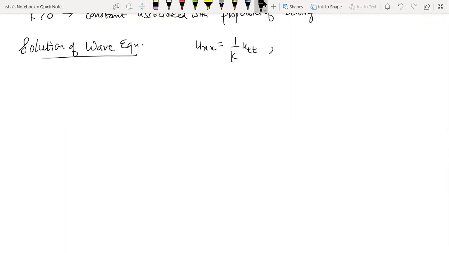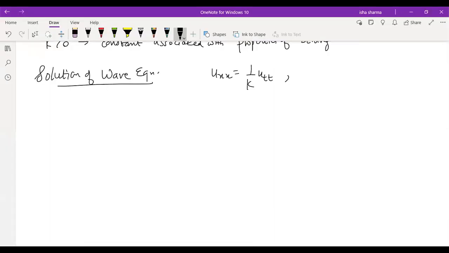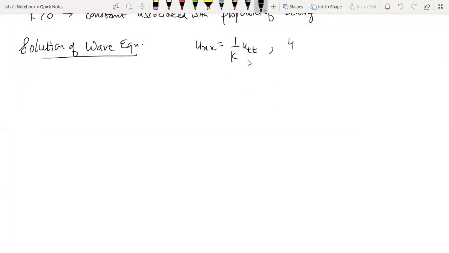How many boundary conditions, how many initial conditions do you need? Yes, we need four conditions. Two of them will be boundary conditions. So four conditions will be required. Two boundary conditions come from the endpoints, and they will be of the form